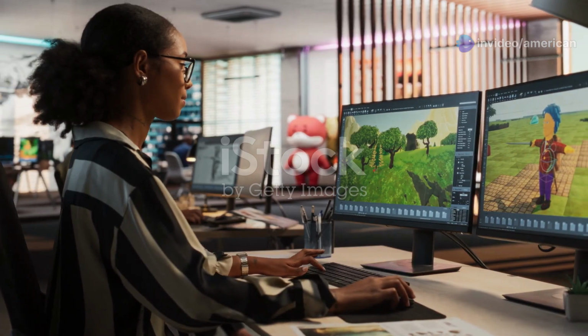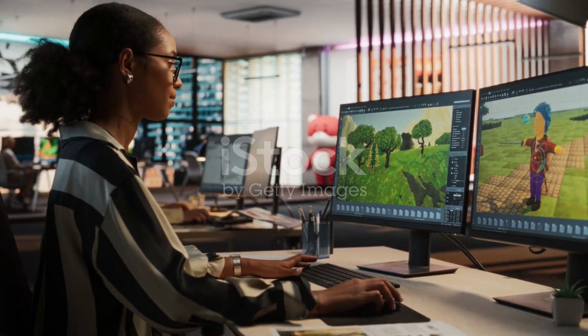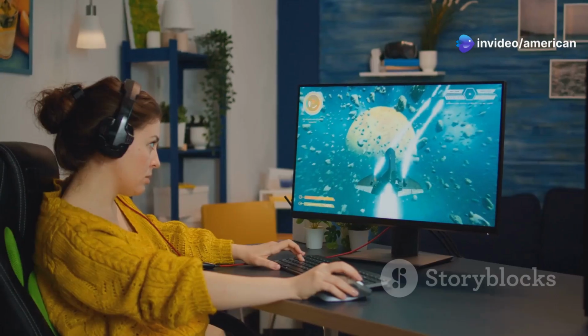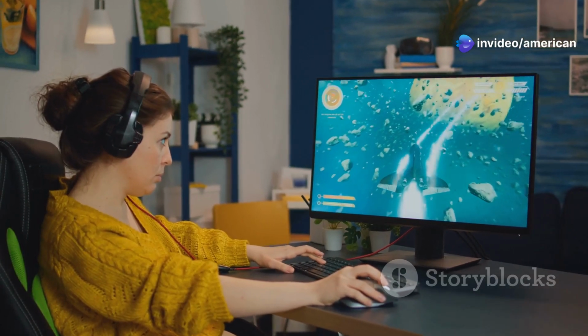Section 7. Testing and debugging, polishing your creation. Click the play button to test your game. Control your player. See how it interacts with the game world. Do you see any problems? That's okay. It's time to debug.